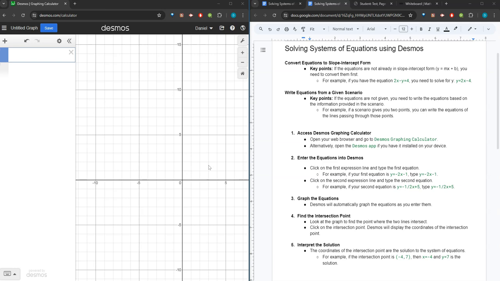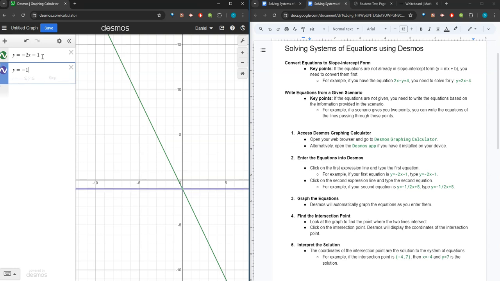Open your web browser and go to Desmos Graphing Calculator, like I have, or open up your Desmos app in your testing software. 2. Enter the equations into Desmos. For this example, we'll use y equals negative 2x minus 1 and y equals negative 1/2 x plus 5. I'll type both of those equations in, beginning with y equals negative 2x minus 1, and our second equation, y equals negative 1/2 x plus 5.